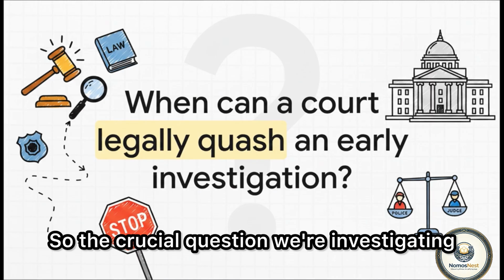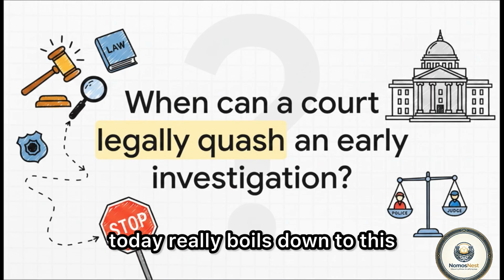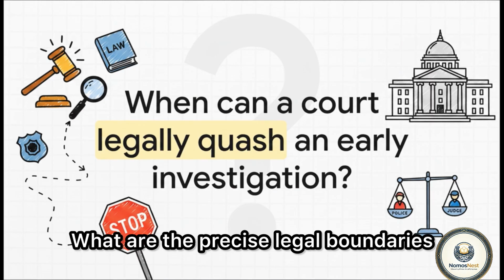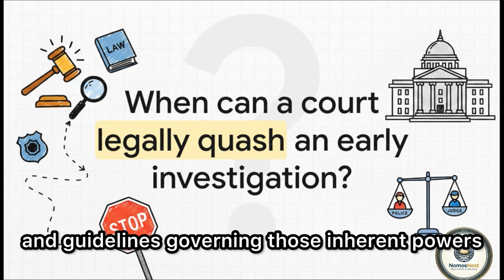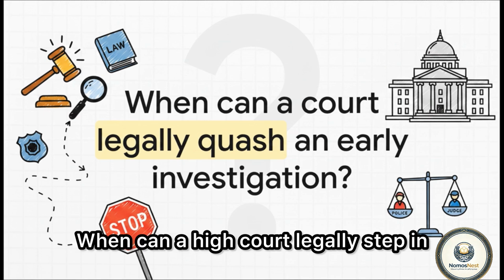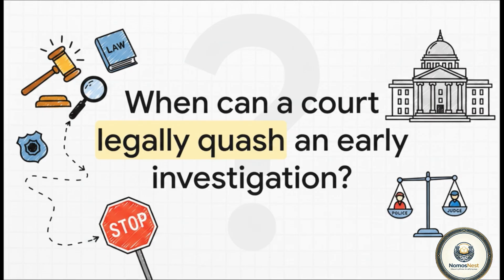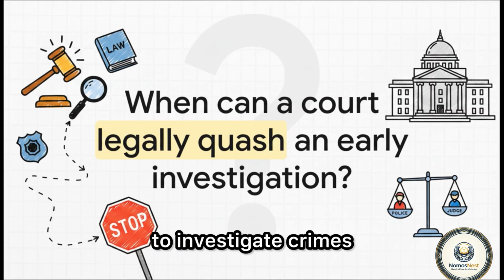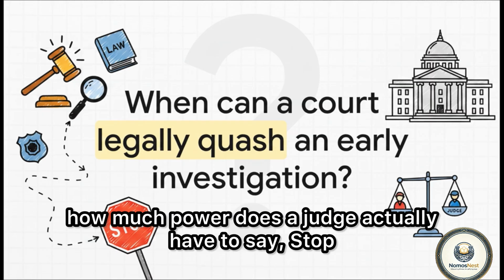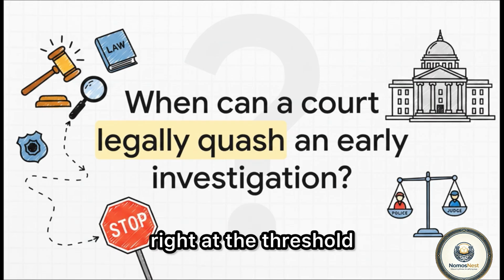So the crucial question we're investigating today really boils down to this. What are the precise legal boundaries and guidelines governing those inherent powers? When can a high court legally step in and just kill an investigation before it even really begins? I mean, if the police have a statutory right to investigate crimes, how much power does a judge actually have to say stop right at the threshold?